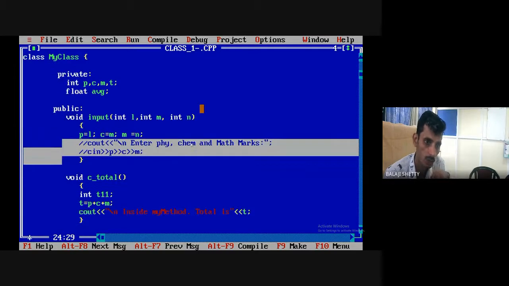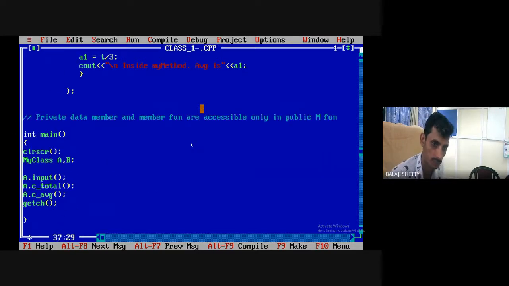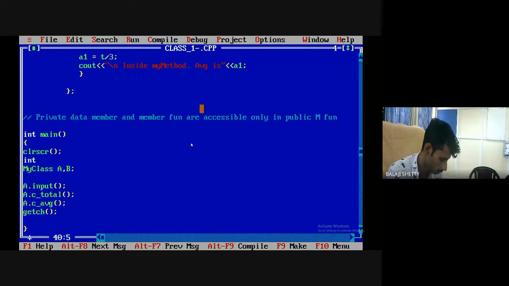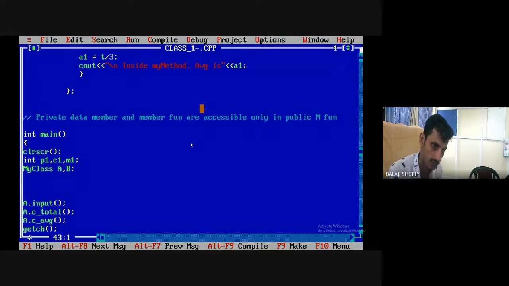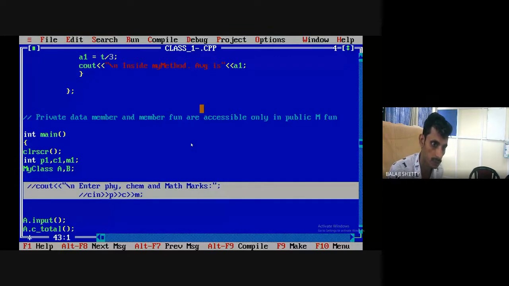So simply, what you have to do now? Define variables int physics 1, chemistry 1, mathematics 1 for marks of physics, chemistry, mathematics. Here write down, or you have copied, cout enter physics, chemistry, mathematics marks, cin.